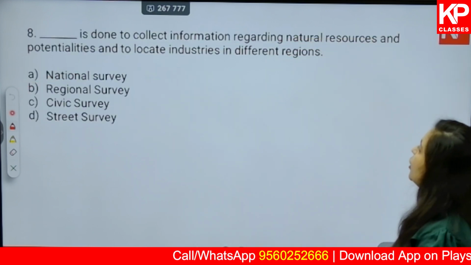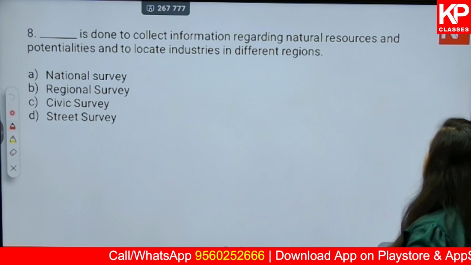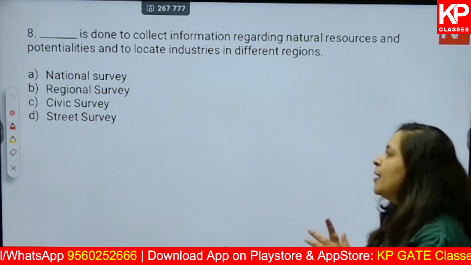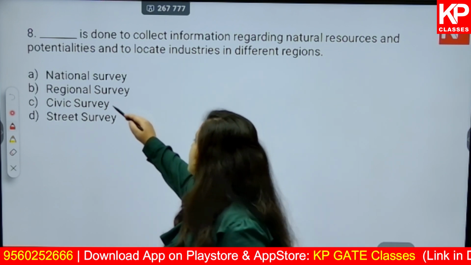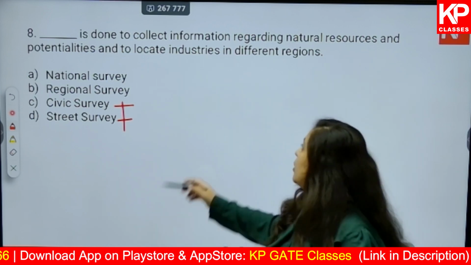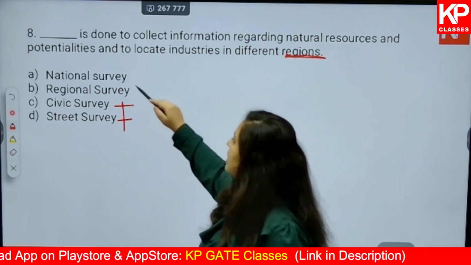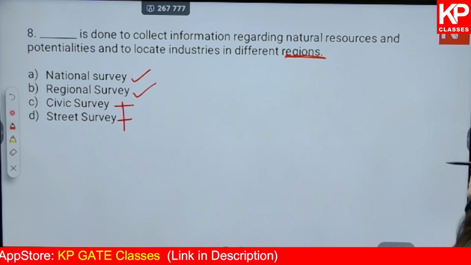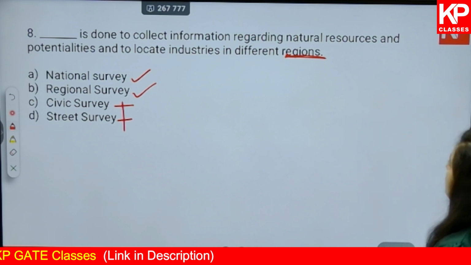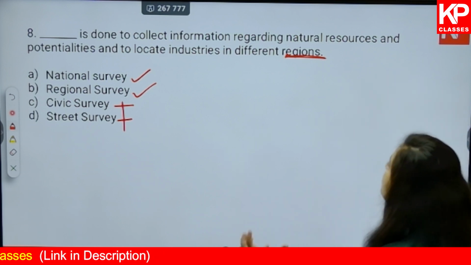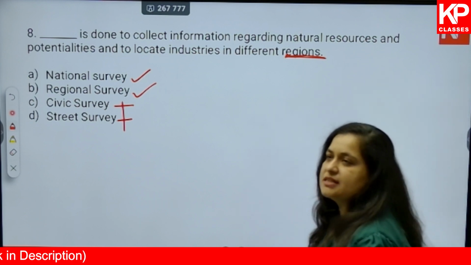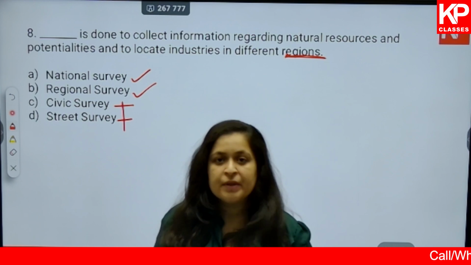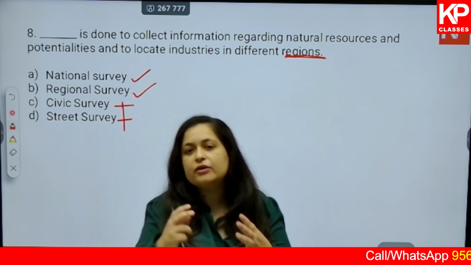Dash is done to collect information regarding natural resources and potentialities and to locate industries in different regions. Now there is a confusion in this. So civic survey and street survey cannot be correct. When we are talking about regions, it is either national survey or a regional survey. Okay, we have to understand which one is true. If you look at the definition of the national survey, you will find all these terms there. Okay, in national survey, region wise you are trying to allocate different resources.